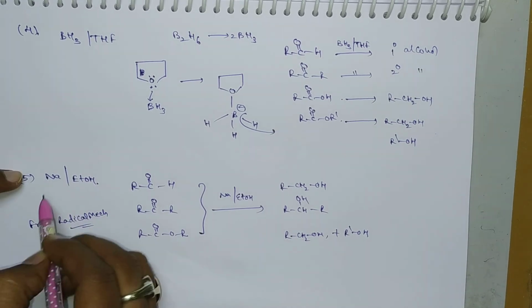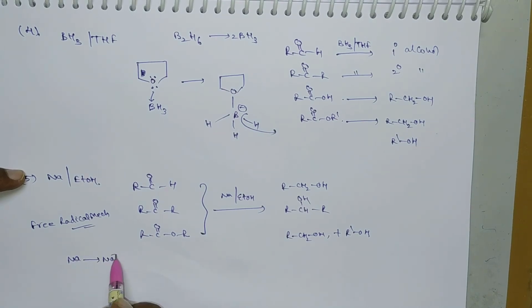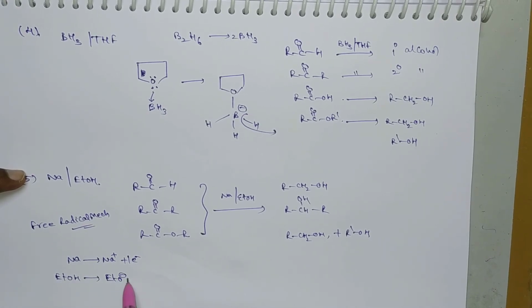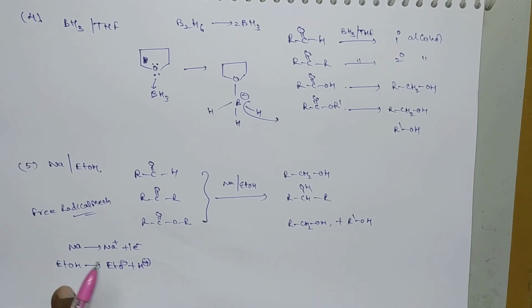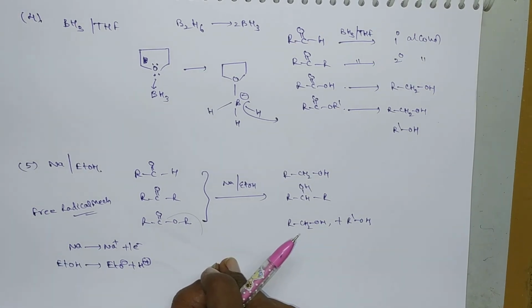Here sodium produces one electron, since it is a more electropositive element, and ethyl alcohol produces H plus ion. So it involves a free radical mechanism. These are the most useful reducing agents which are used in our synthesis.